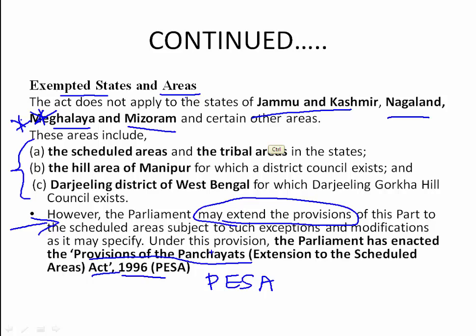See, this is purely for exempted states and areas. Exempted states and areas means very simple: in such areas, the 73rd Amendment Act is not going to be implemented. So they are going to implement PESA in these areas.